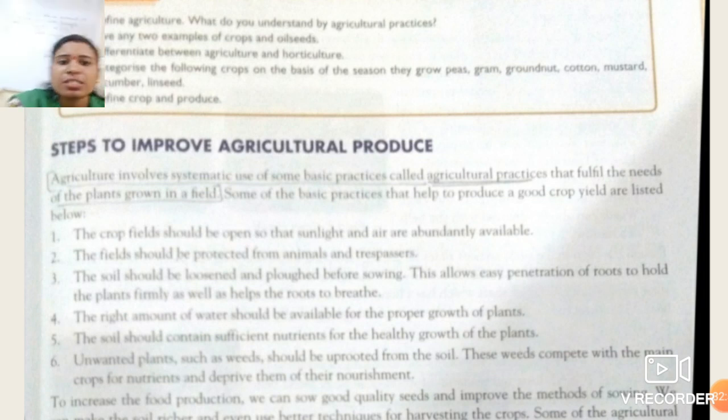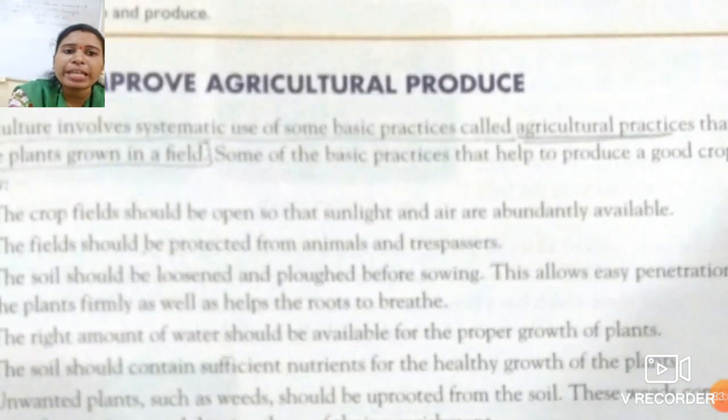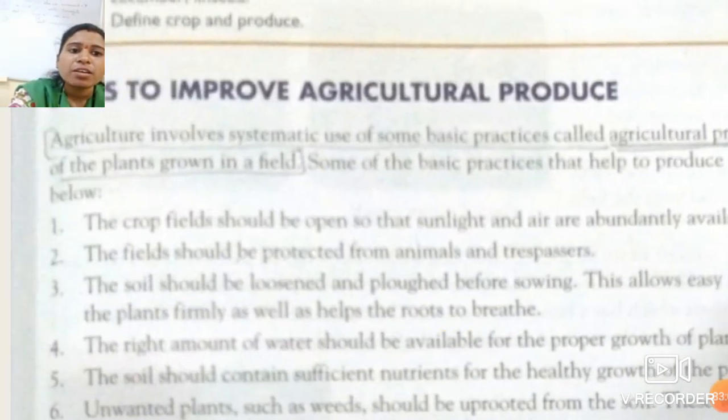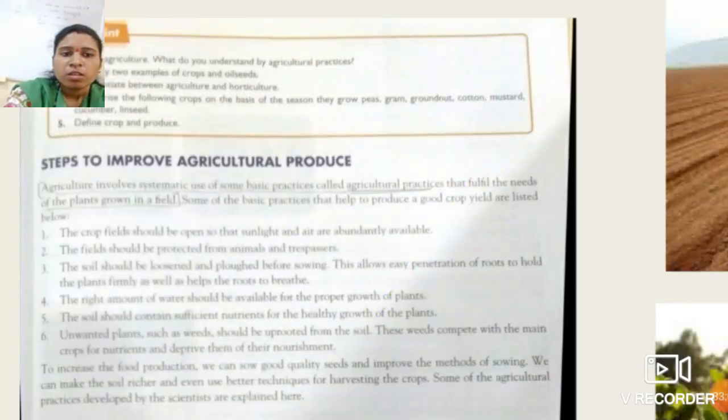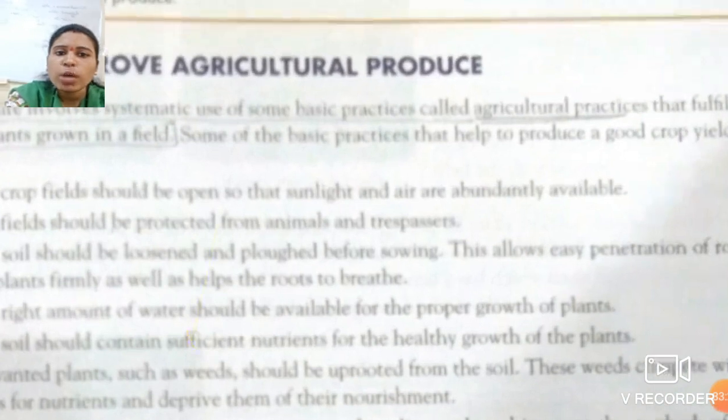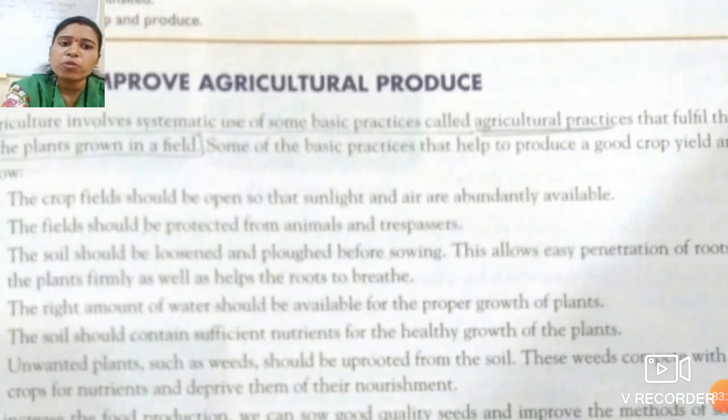Now the second one is the field should be protected from animals and trespassers. These animals and trespassers can damage our crops, so we have to protect our field from them. The third one is soil should be loosened and plowed before sowing.